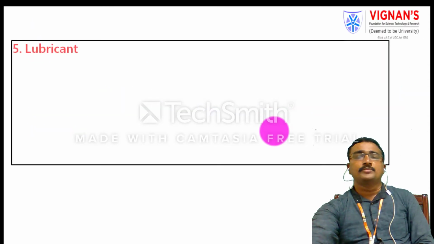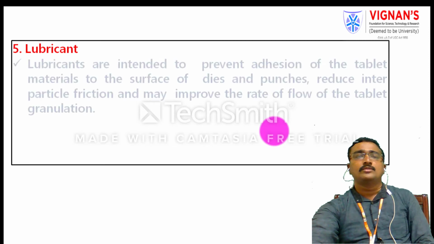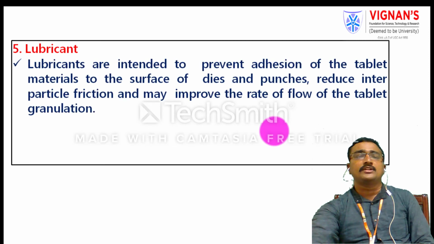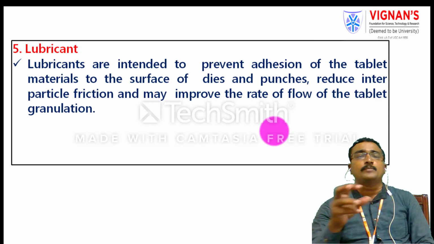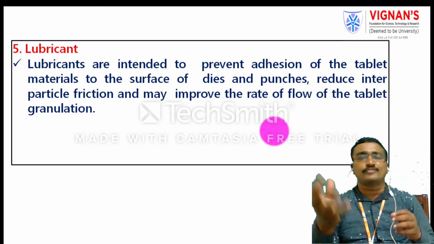Now the glidant and lubricant roles. First, the lubricant: what is a lubricant? When we add a lubricant to the oral dosage form, it prevents the adhesion of the tablet material while the granules or powders flow from the die cavity to the punches. It reduces the friction between the powder particles and improves the flow rate.